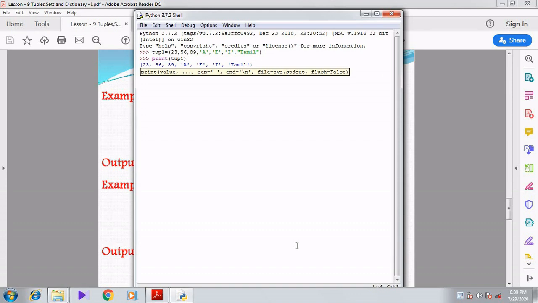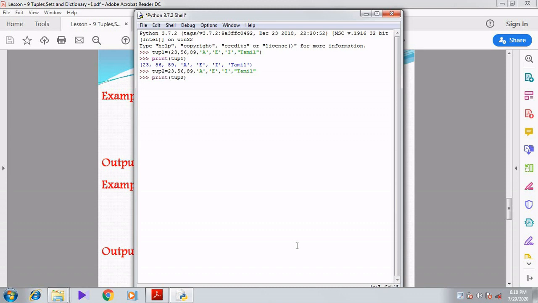Right. Now I am going to copy the same tuple. Control C, Control V. Instead of parentheses, I am going to delete the parentheses and change the tuple name to tuple2. So the same elements I am going to store in tuple2. Now print tuple2.